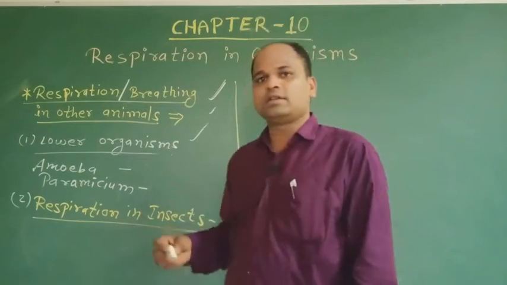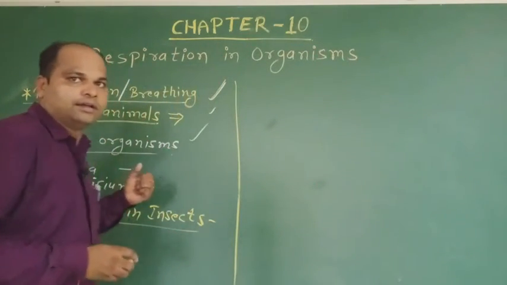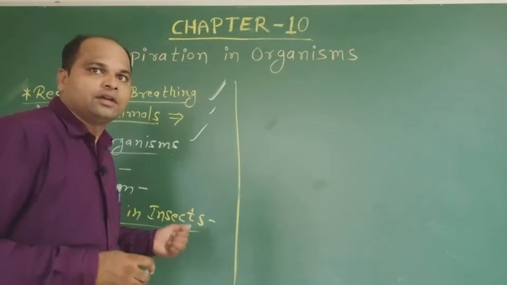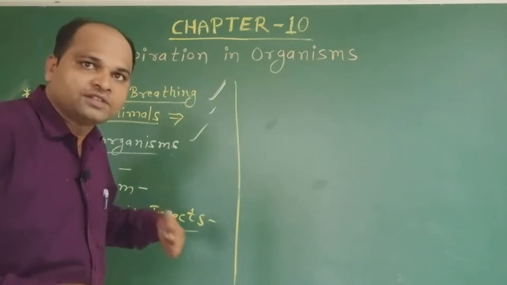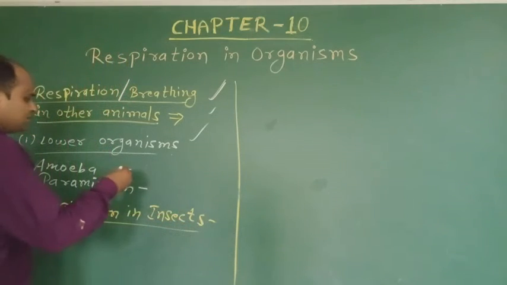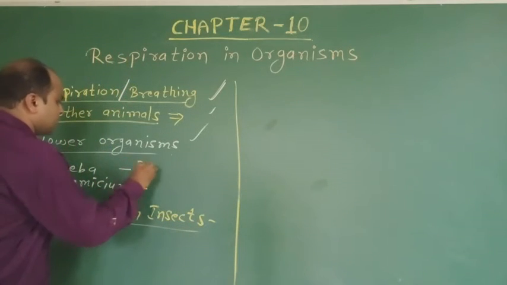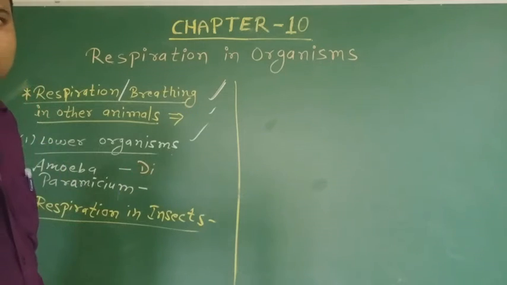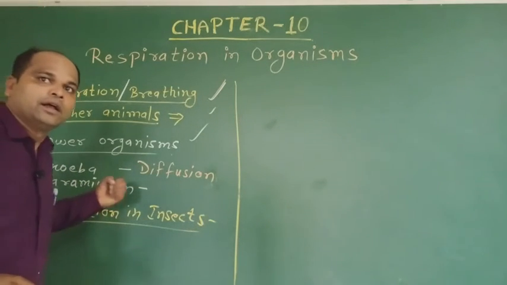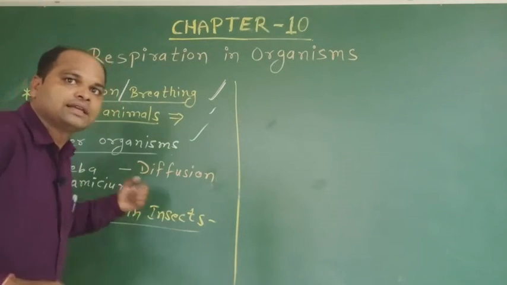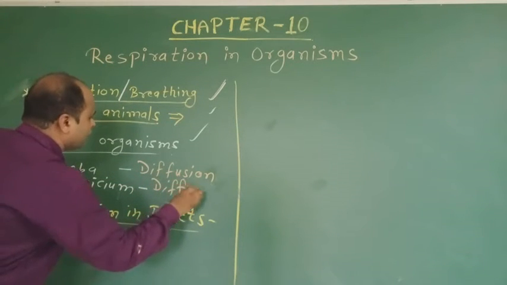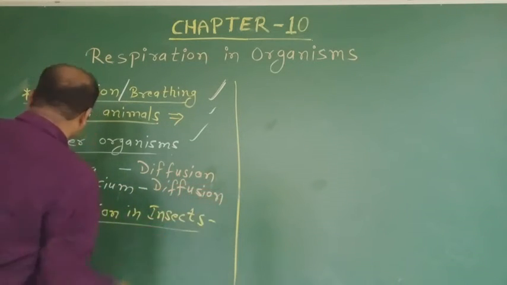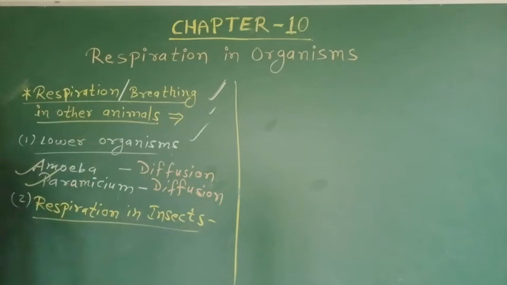So in lower organisms, respiration takes place by diffusion through the cell membrane. The examples are amoeba and paramecium.